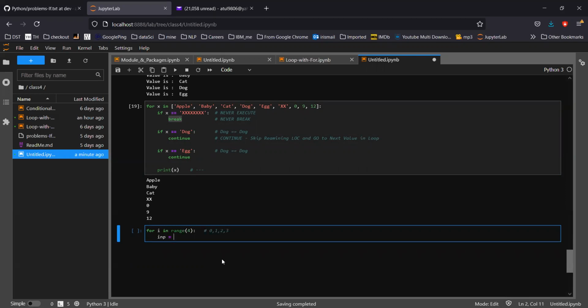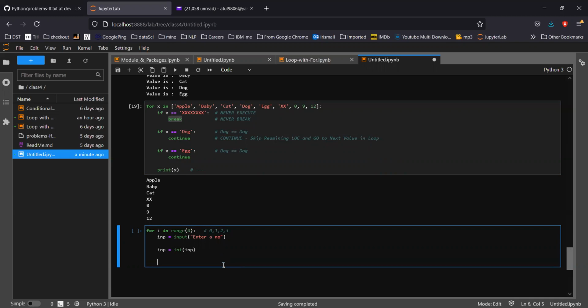This time, suppose input, enter a number. Now I'm changing that to an integer. Now I'm putting if inp % 2 double equals 0, print inp, and else go back to the simple statements.